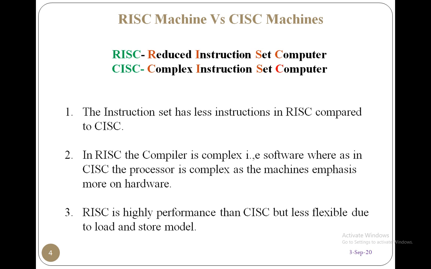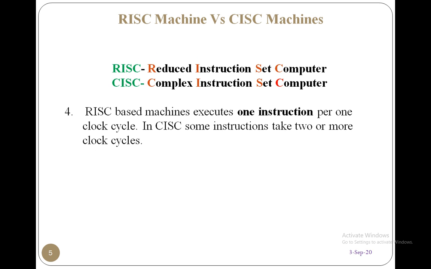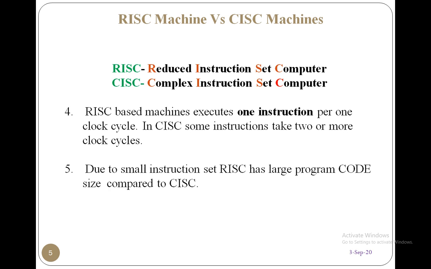And next, RISC-based machines execute one instruction per cycle, whereas in CISC some instructions may take two or more cycles. That is the important point here. And due to the small instruction set, RISC has a large program code size compared to CISC, right?